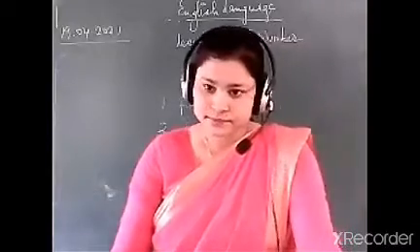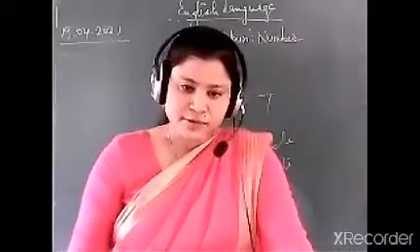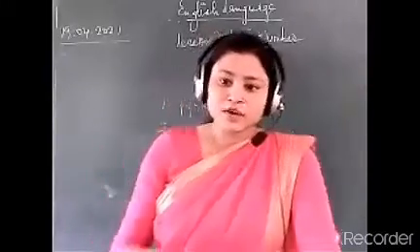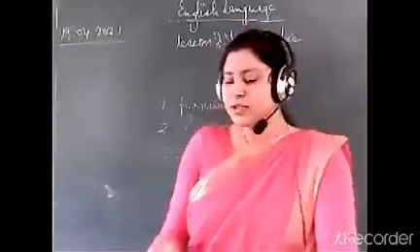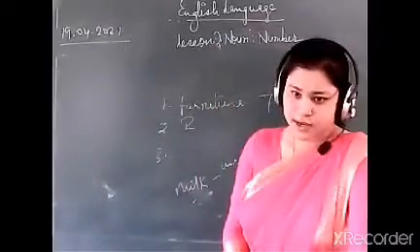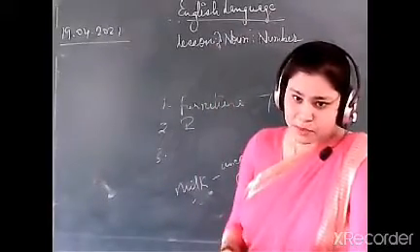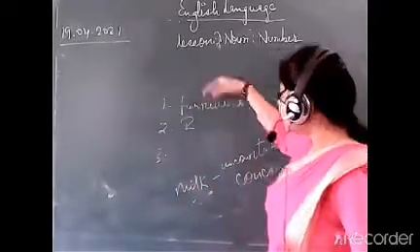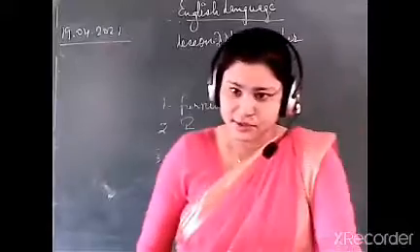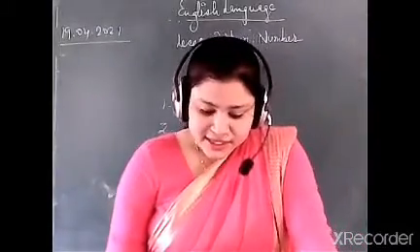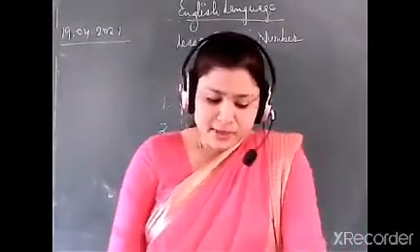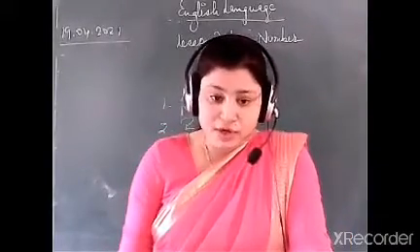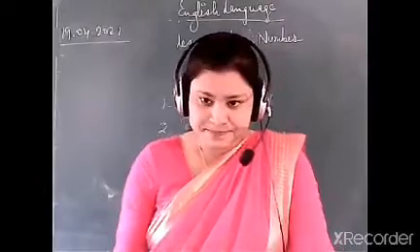Clear? Ma'am, we can't count cheese. We can't count it directly, but we can count with the help of its measurement. I will explain to you in the third chapter how it can be used in a plural form. I will explain after the revision part of this chapter. Because here it is written in a single line that the number is used only as a measurement of these countable and uncountable nouns to make them concrete. Clear?